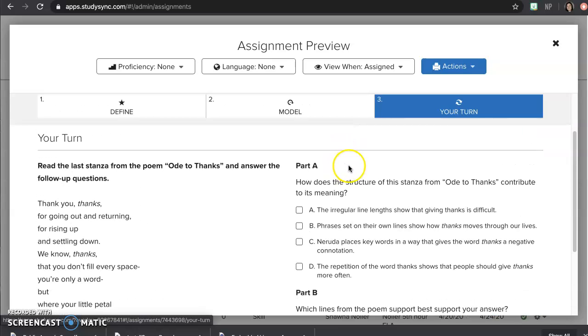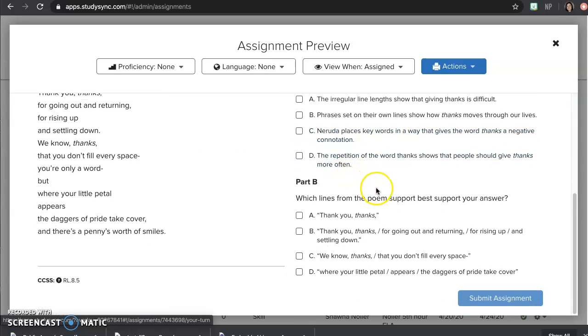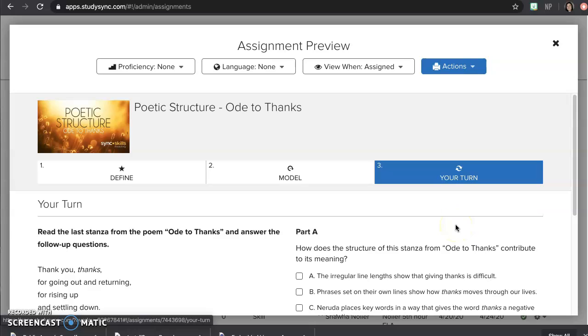Remember, anytime you have any questions, let me know. Reach me at email or make a comment on Google Classroom if you can. Don't forget to click Submit Assignment when you're done with this one. And these are all due on Friday the 24th by 11:59 p.m.